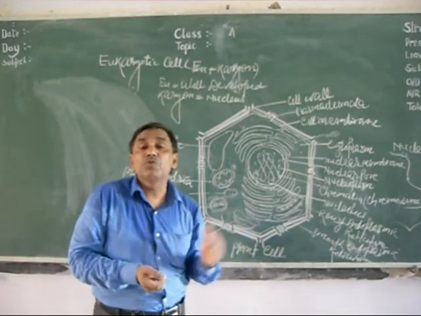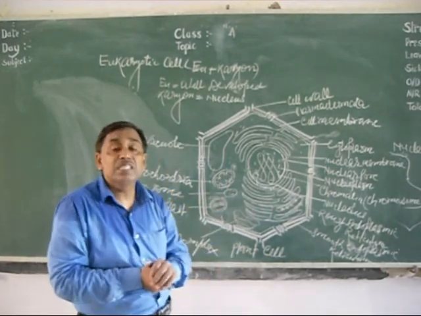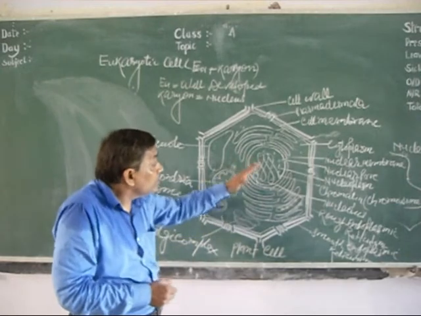So this is the difference between plant cell and animal cell, but this is a eukaryotic cell. Children, you have seen the prokaryotic cell earlier, now the eukaryotic cell. Later on we will discuss one by one the functions of cell organelles.